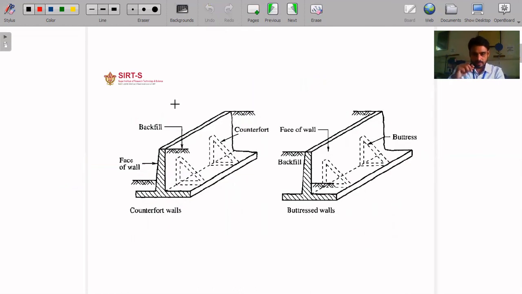The next one is the buttress retaining wall. The buttress retaining wall is similar to the counterfort retaining wall. The basic difference between them is that in the counterfort retaining wall, the counterforts are constructed in the backside of the retaining wall, where we have to fill the back soil. But in the buttress retaining wall, the connecting element is constructed in the front side of the retaining wall, and the soil filling is generally done in the backside. So in the buttress retaining wall, these connecting members are called buttresses. In the case of the counterfort wall, they are called counterforts.